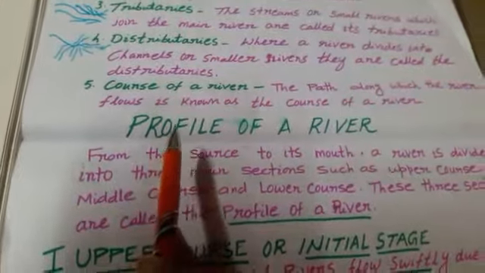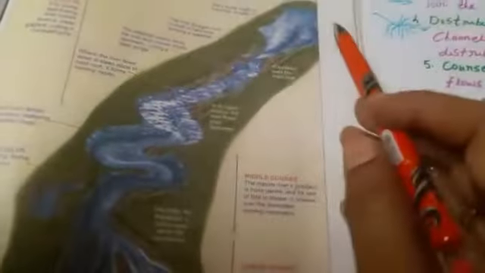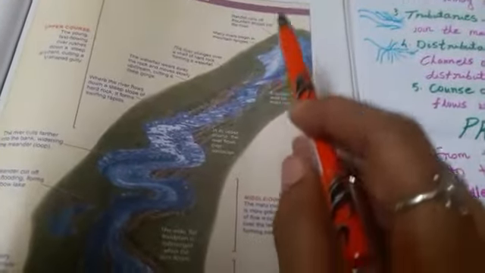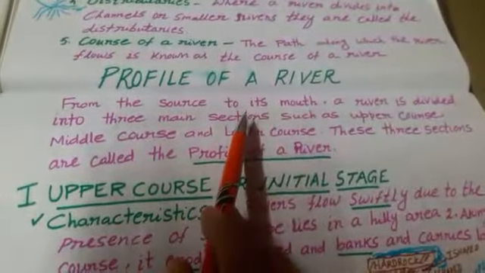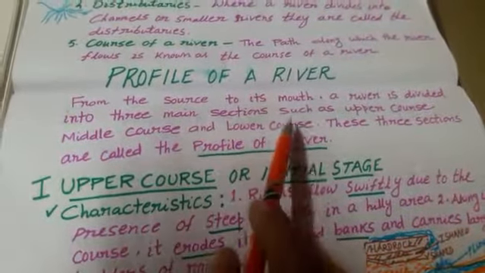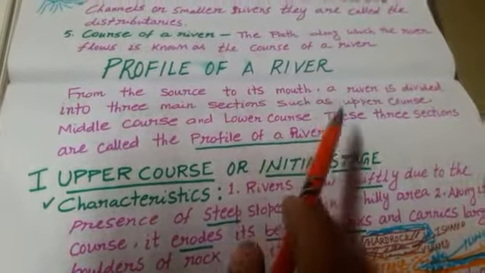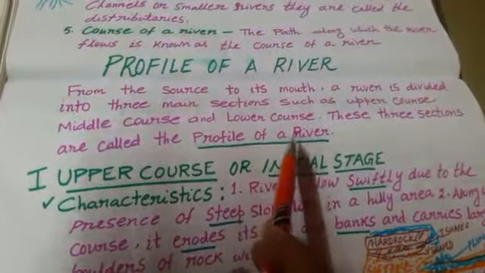Let us discuss the course of a river or the profile of a river. This diagram shows the profile of a river. We'll discuss what we mean by profile of a river. From the source to its mouth, a river is divided into three main sections such as upper course, middle course and lower course. These three sections of a river are known as the profile of a river.